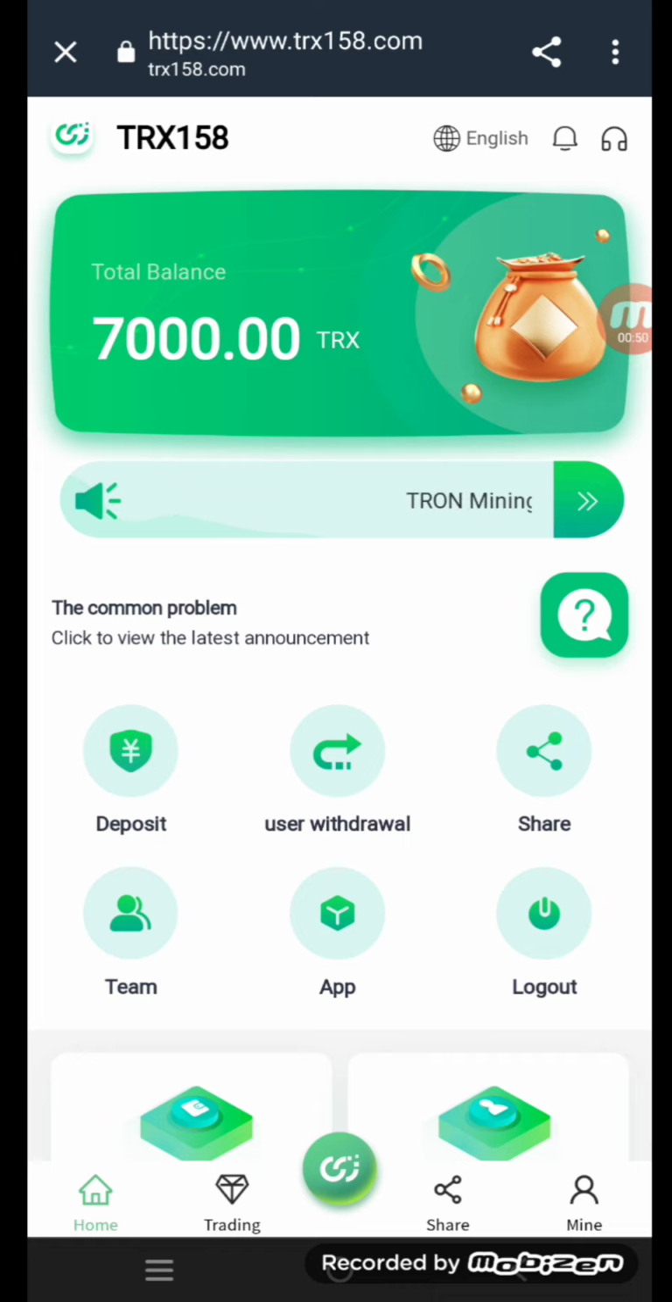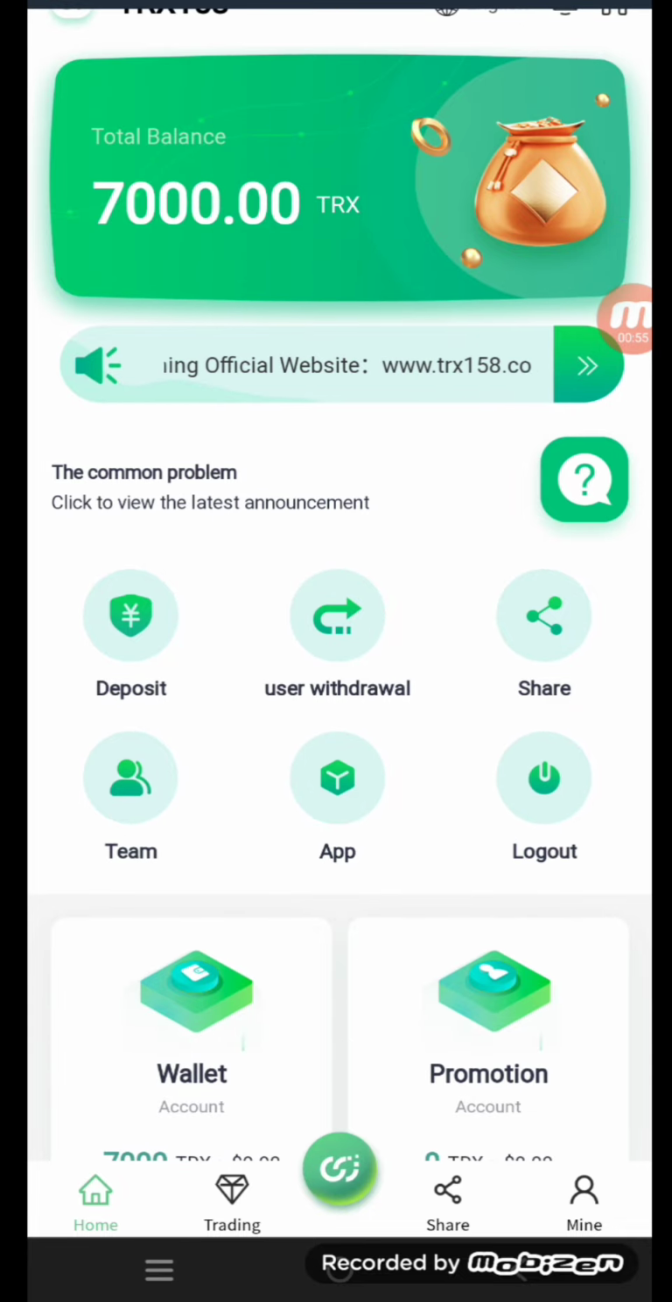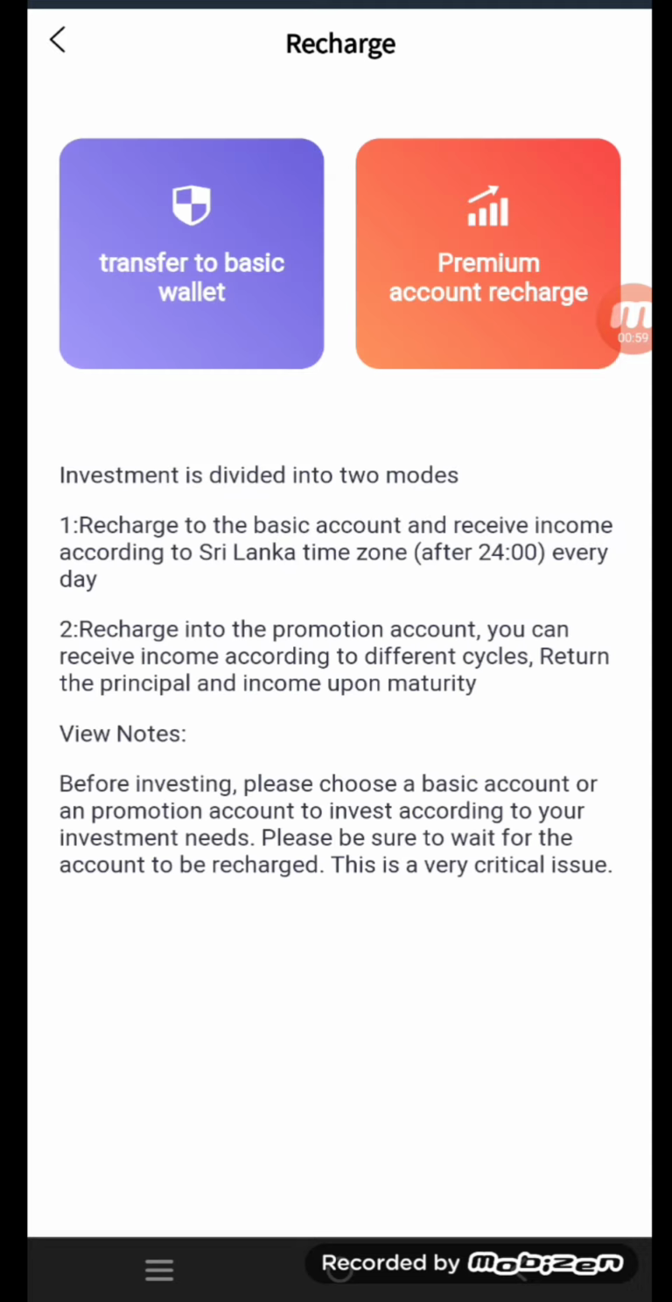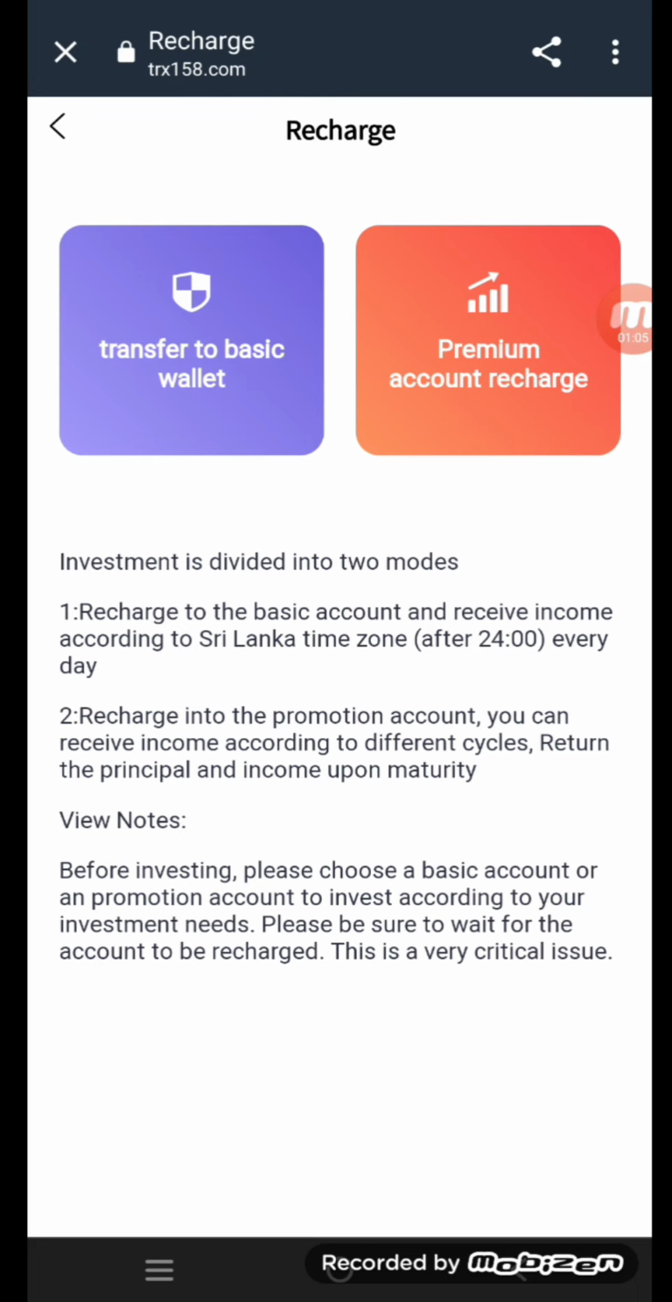So friends, here are some common problems. Click to view the latest announcement. So here are the deposit, user withdrawal, share, and logout options. Click on the deposit button and you can see here investment is divided into two modes. Recharge to the basic account and receive income according to Sri Lanka time zone every day. Recharge in the promotion account, you can receive income according to different cycles. Return the principal and income upon maturity. View notes before investing. Please use a basic account and promotion account to invest according to your investment need.